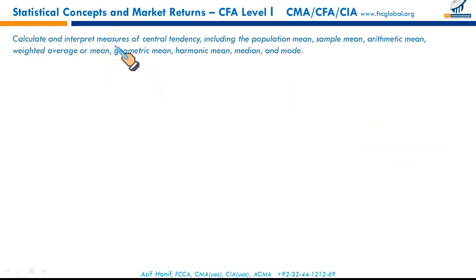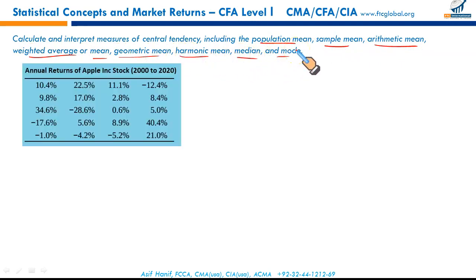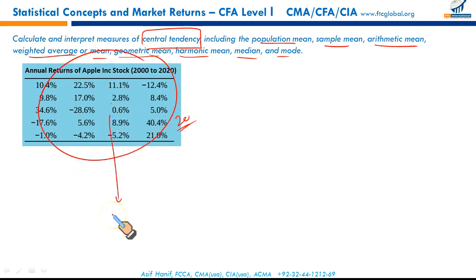Next, learning outcome statement: calculate and interpret the measures of central tendency, including the population mean, sample mean, arithmetic mean, weighted average mean, geometric mean, harmonic mean, and so on. Let's take this table as an example. This is the return for the last 20 years, 20 elements. First of all, what is the measure of central tendency? The measure of central tendency represents the center point of the data. This whole data will have a certain center point or a typical value of the data. That's called central tendency.